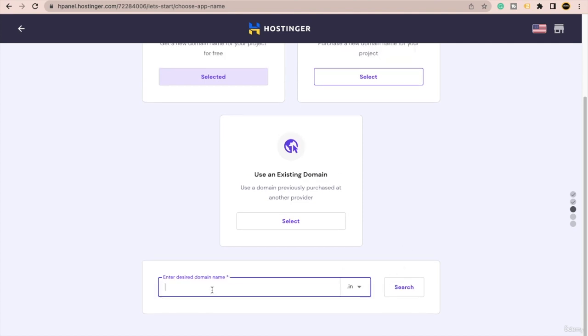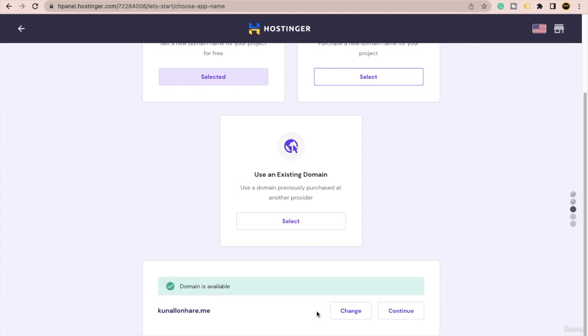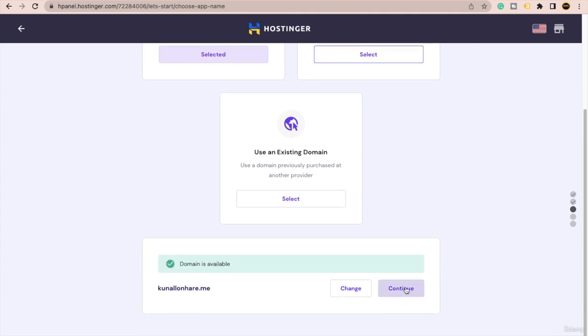Okay, so in my case I will just go ahead with Kunal Lunhare, and from here I will choose dot xyz, for example. Okay, just search for this. Okay, it's also taken, so I will go with, let's say, dot me. Okay, I can just search for whether this domain is available. Okay, I can just go ahead with this domain. I can just click on this continue button.